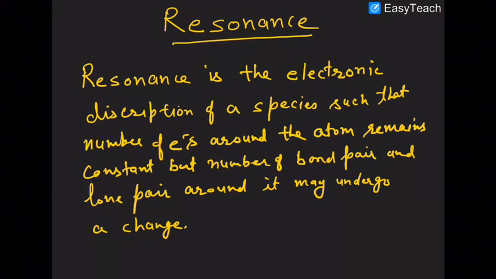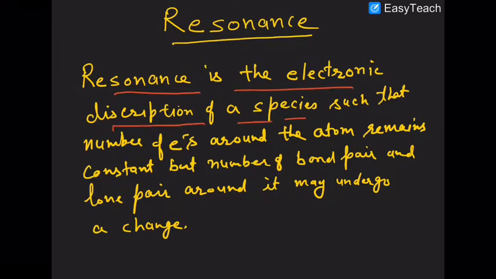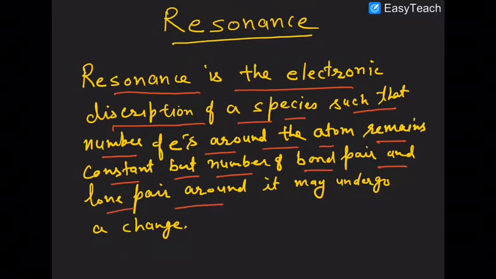What is resonance? Resonance is the electronic description of a species. Species include both molecules and ions, such that the number of electrons around the atom remains constant, but the number of bond pairs and lone pairs around the atom may undergo a change.